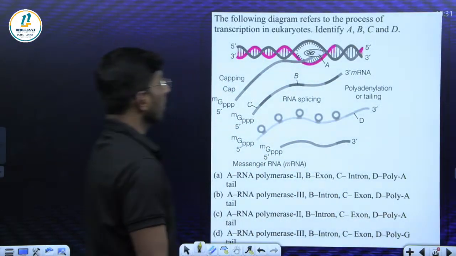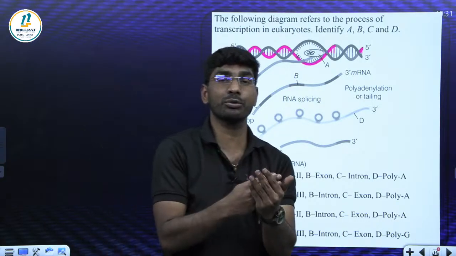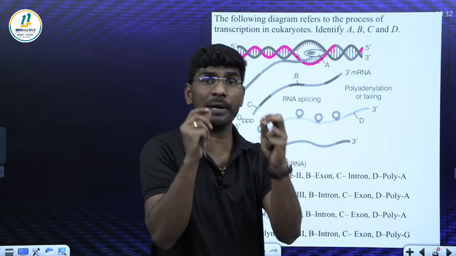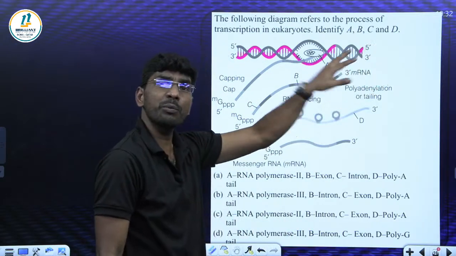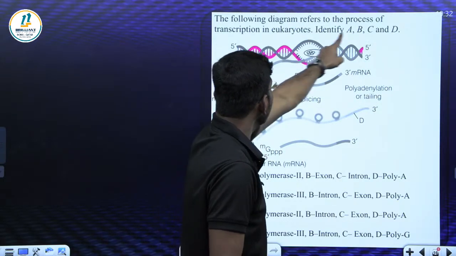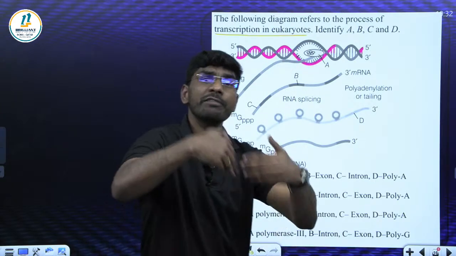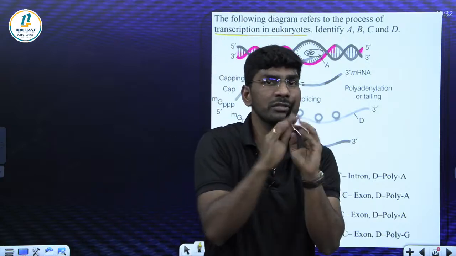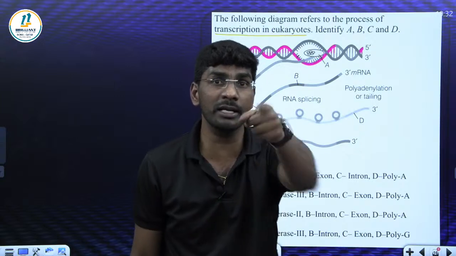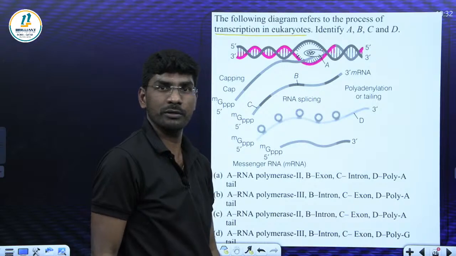What about this? Look here, most important question. Diagrammatic questions can come, students. These diagrammatic questions from molecular basis, you should practice all. Can any one of you tell me which process this is? It is the transcription process in eukaryotes. Sometimes if the question does not say whether it is prokaryote or eukaryote, just gives a transcription, how can we identify it is a eukaryote? I told you splicing is there, capping is there, tailing is there. Look, capping, tailing, everything is there. If it is there, it is a eukaryote. You got my point?